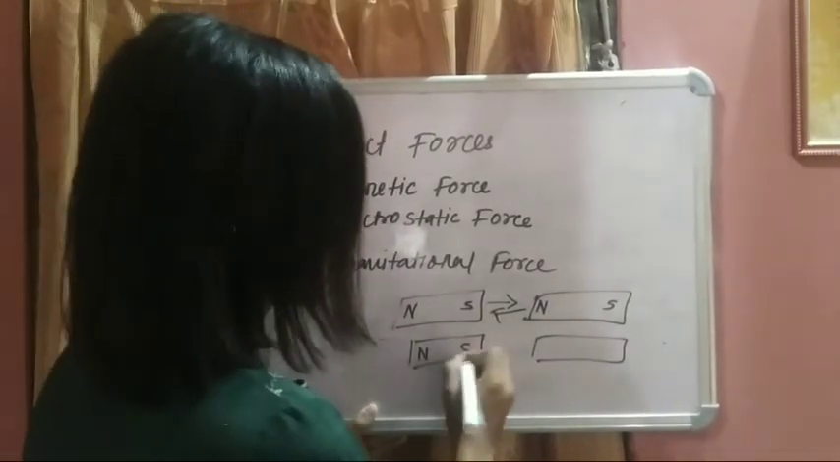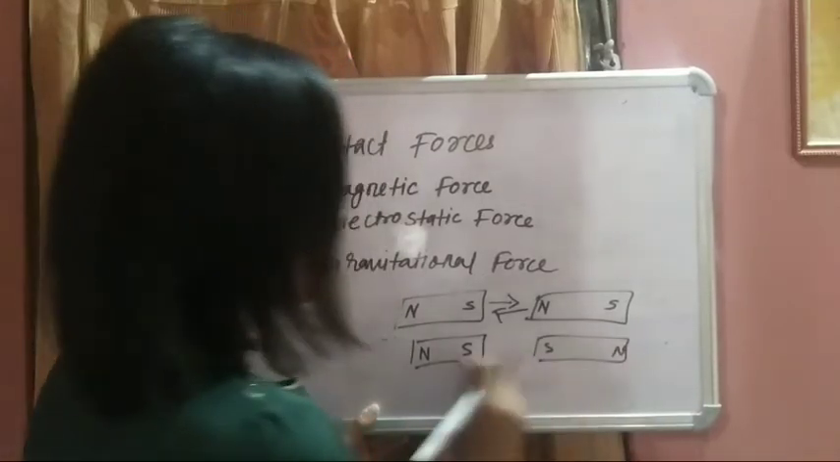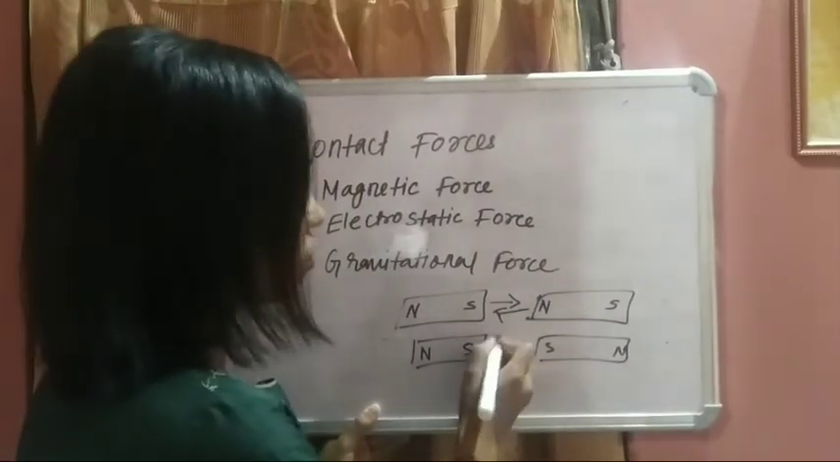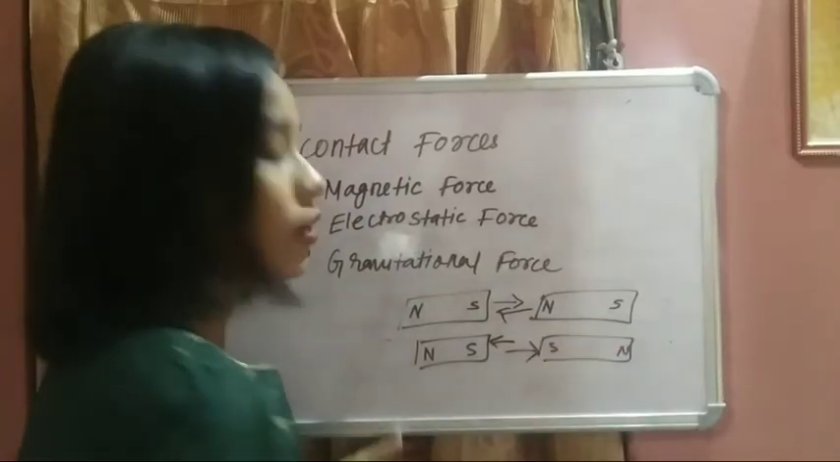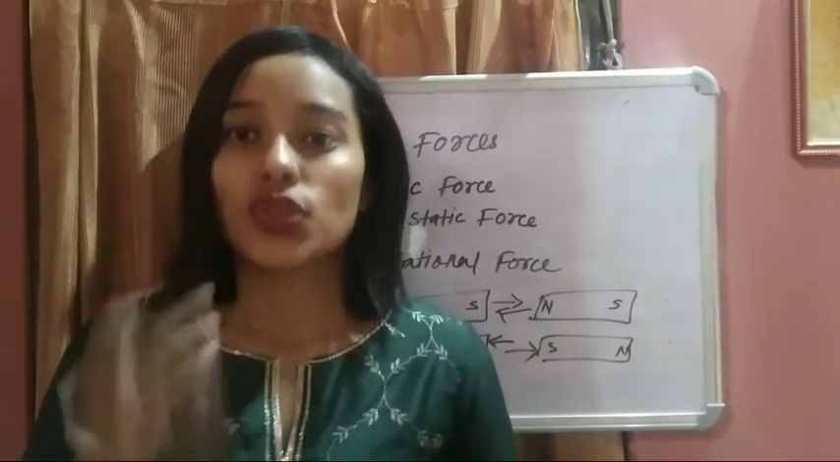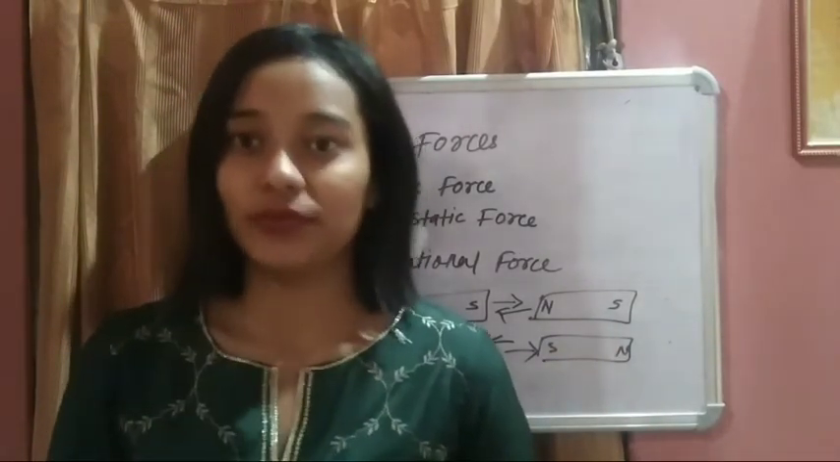Suppose north-south, south-north. Here these two are like poles, so they will try to repel each other. They will try to go away from each other. You can see this in this video.